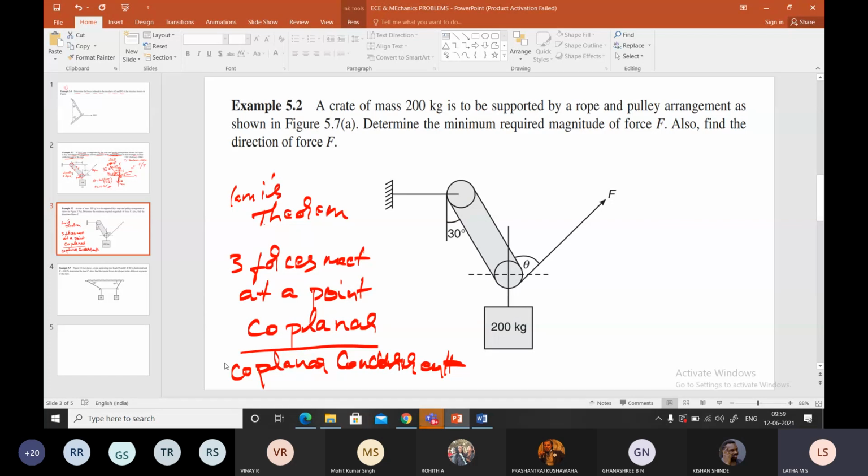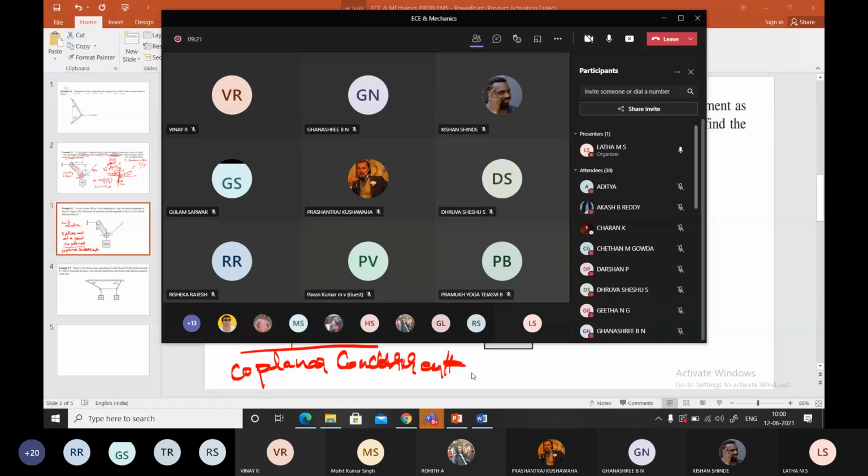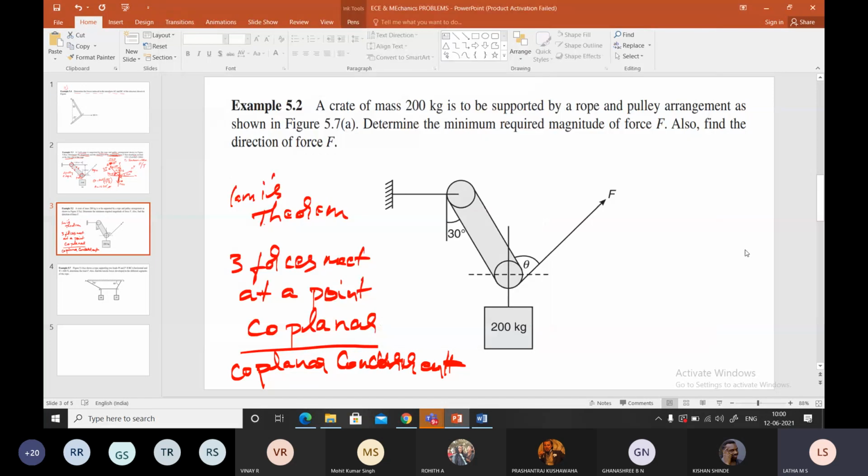Which problem number are we doing? 1, 2, 3, 4, 5, 6 or 7 or 8? 6th, ma'am. Yes. Be active in the class. Respond to my questions. A crate of mass 200 kg.